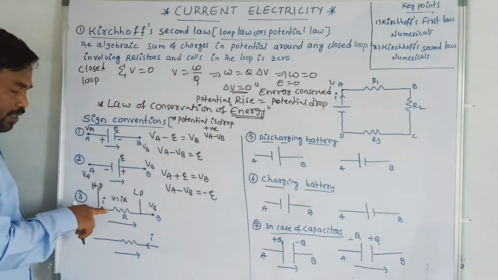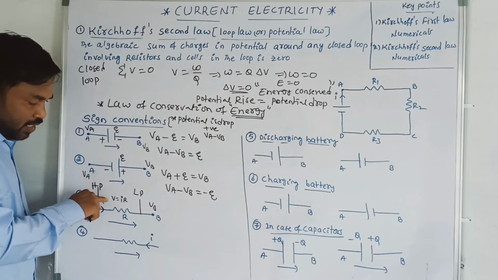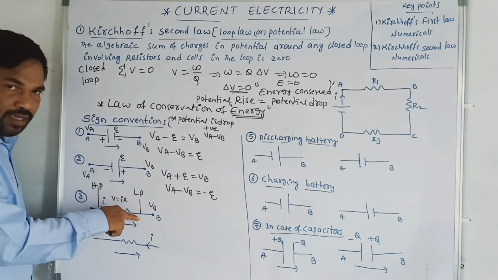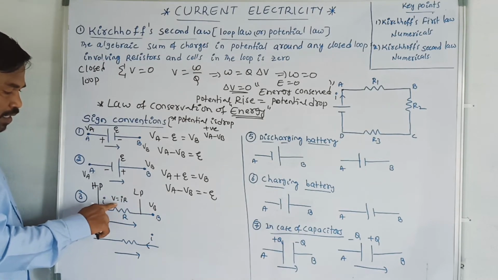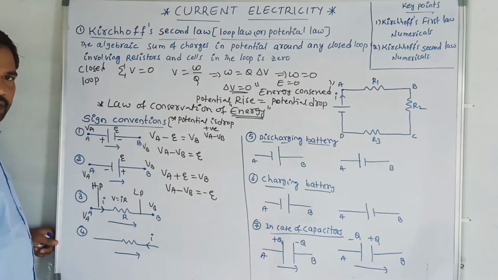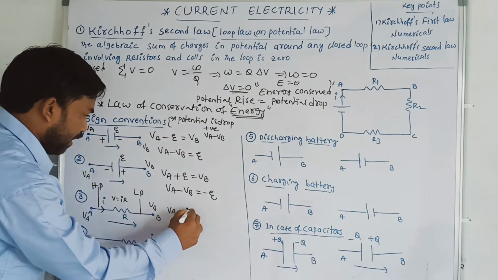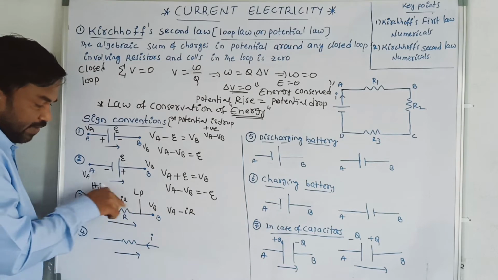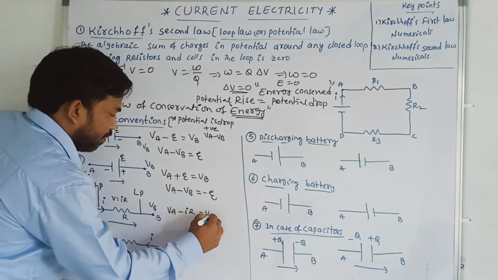It means there is a potential drop, because current is moving from higher potential region to lower potential region. When there is a potential drop, the potential becomes negative. That is VA minus IR. Why have I taken minus? Because here the potential is dropping to VB.